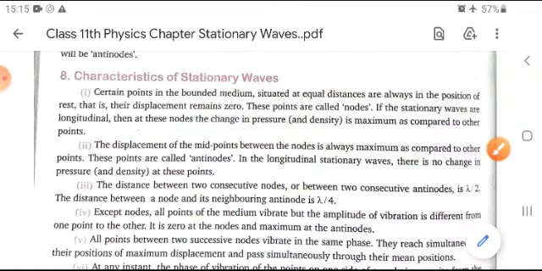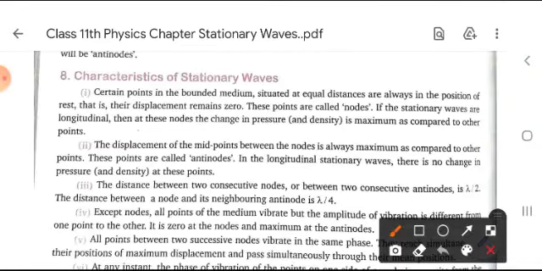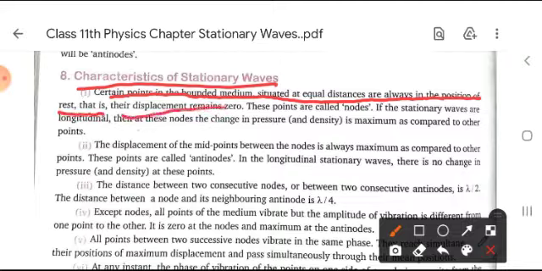And today's topic is characteristics of stationary waves. What are the important characteristics explained here? First, certain points in the bounded medium situated at equal distance are always in the position of rest, that is, their displacement remains zero. These points are called nodes.